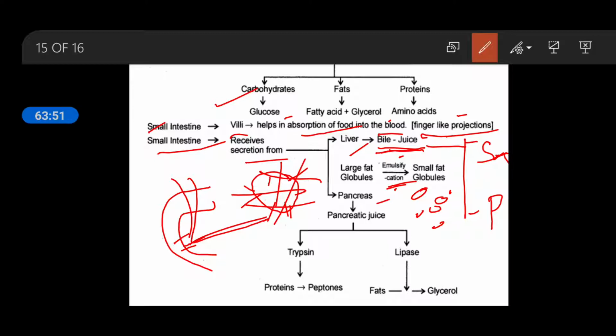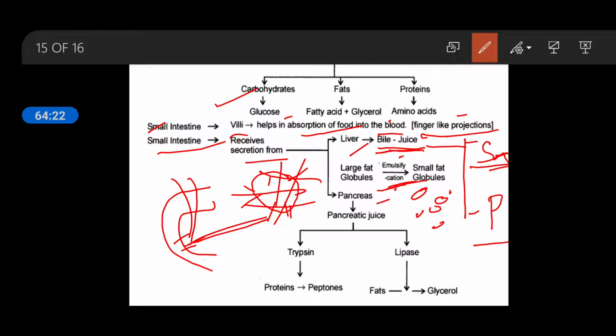Okay, so bile juice contains two things, bile salt and bile pigment. The bile salt has two functions. One is neutralization of the food, second is emulsification of the fat. And bile pigment provides color to the food which is going to be digested and will remain undigested both.